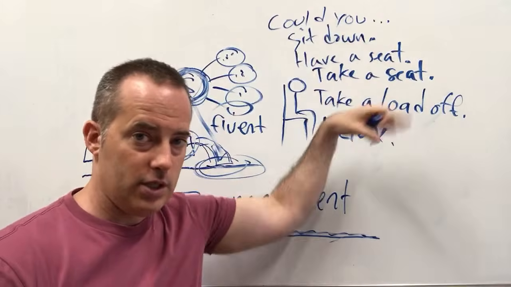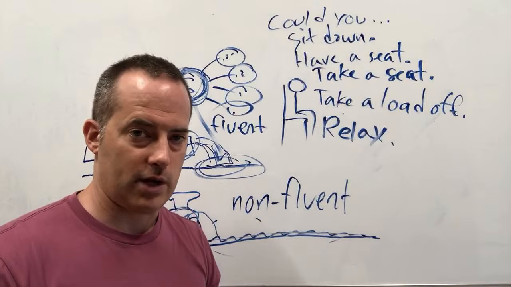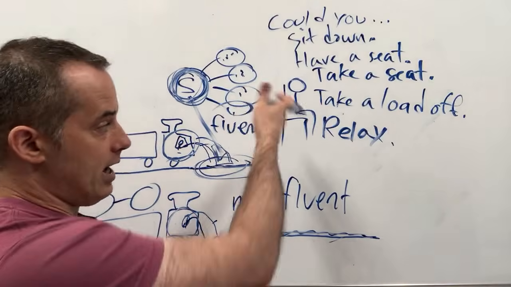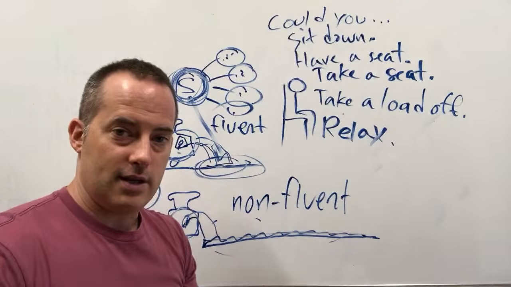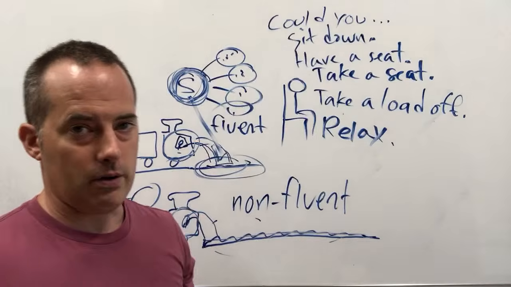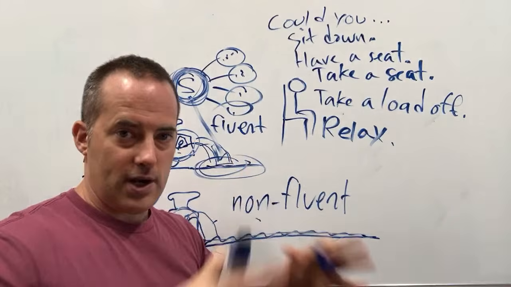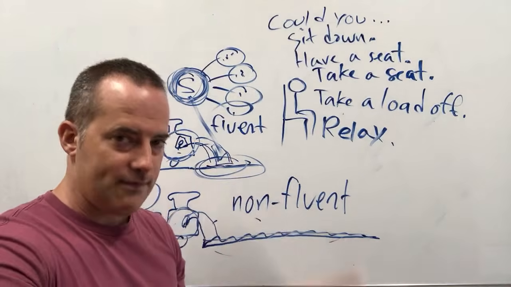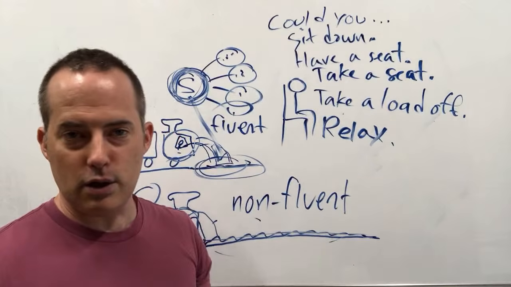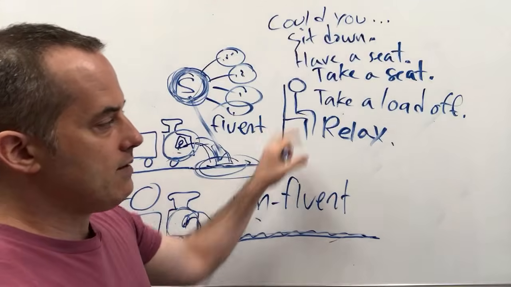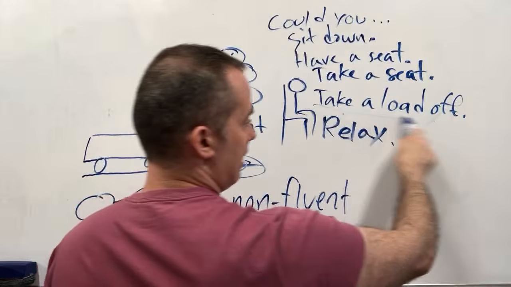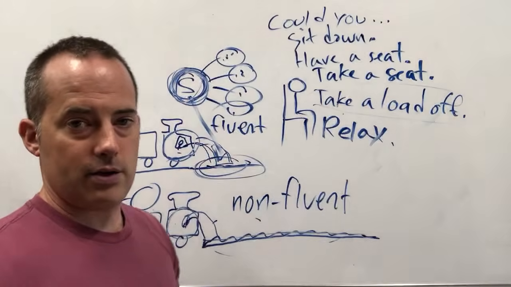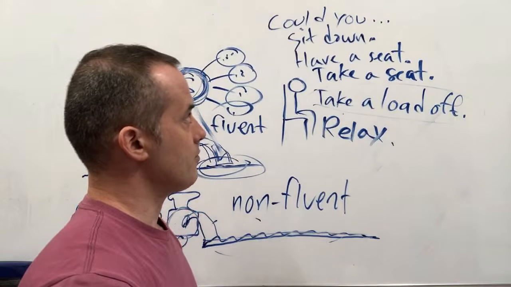So right now I'm teaching you the same way that I would teach a native child these different things. So a child would sit down, and I'm pointing at the chair, like have a seat, sit down. So I say this to my own children all the time. They want to climb on the chairs at dinner time. I say, no, have a seat, relax, take a load off, have a seat. So even if they don't know exactly what this means, they're learning this as a complete phrase, and now they understand what it means. Okay?